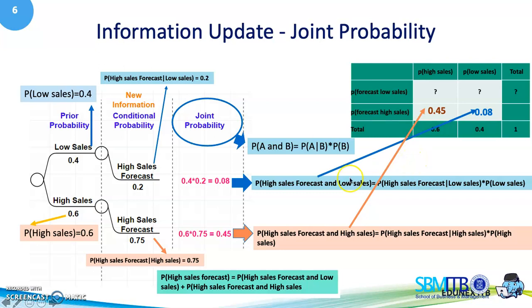Then we can calculate the joint probability for the high sales forecast: the probability of high sales forecast and high sales plus the probability of high sales forecast and low sales is equal to 0.45 plus 0.08, which is 0.53.